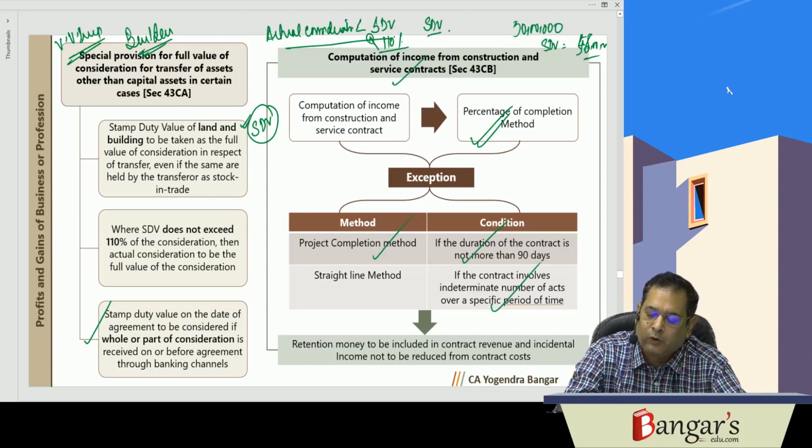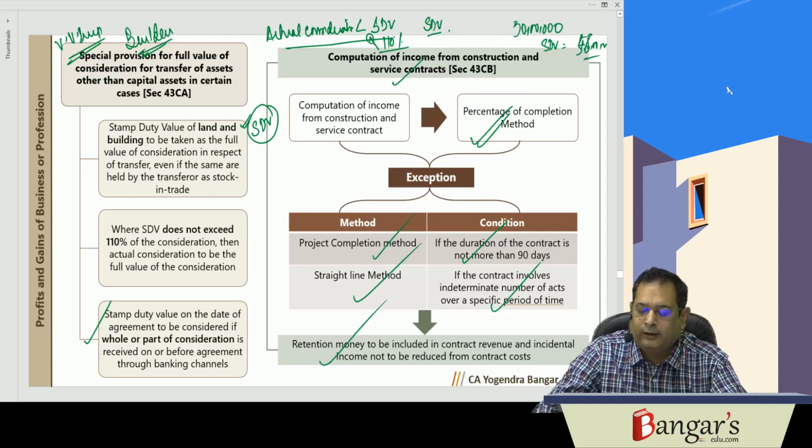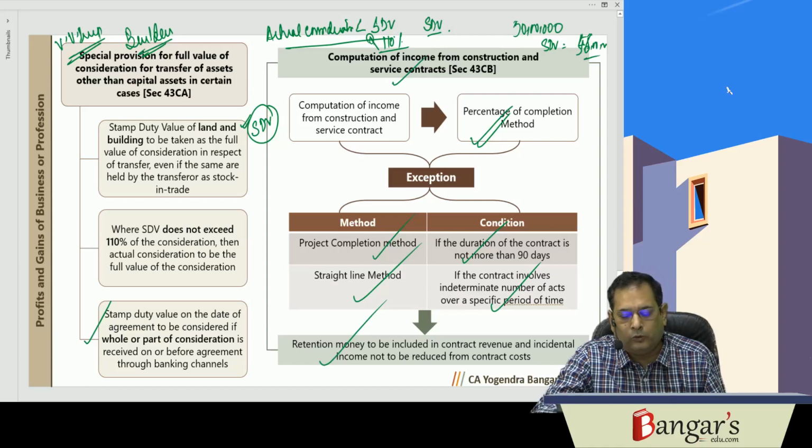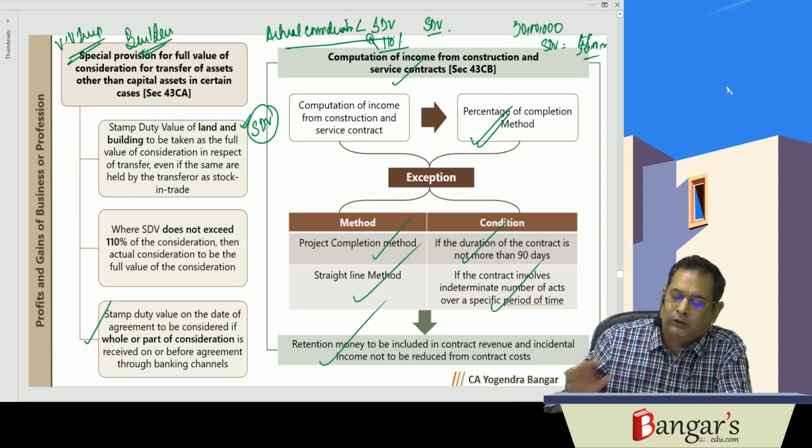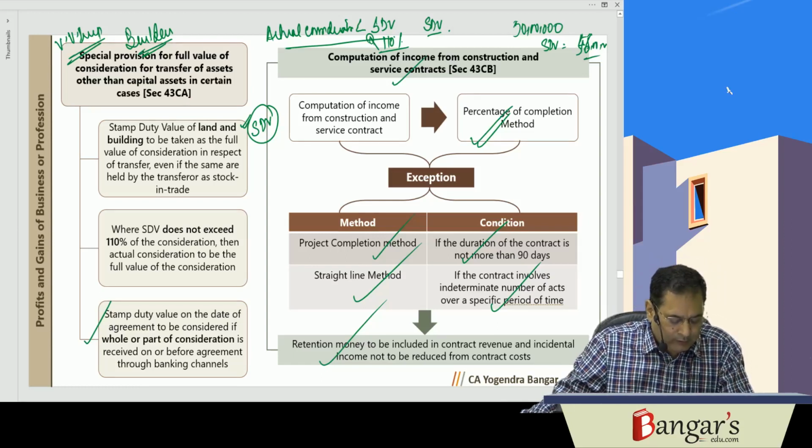And in case of a contract involving an indeterminate number of acts over a specific period of time, the straight line method will be used. Retention money will be included in contract revenue, and incidental income will not be reduced from the contract cost. So this has been provided in section 43CB.